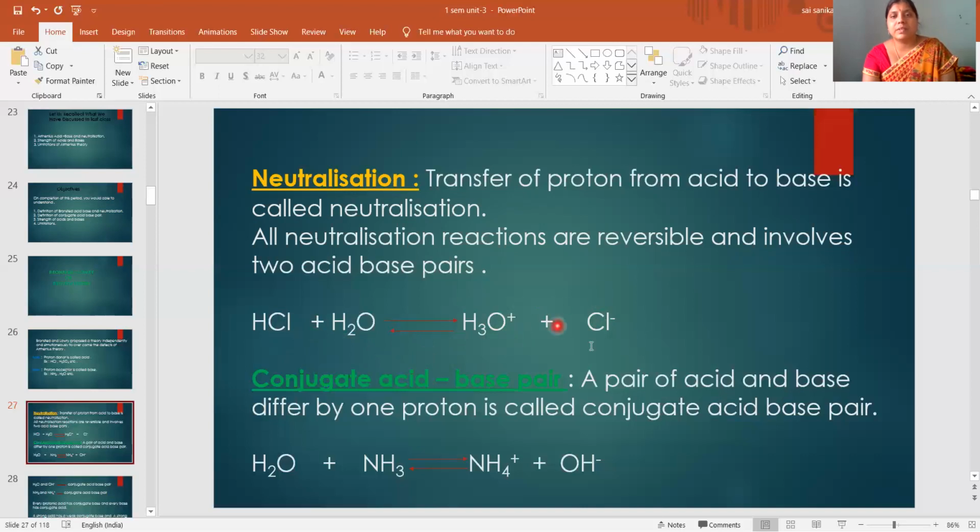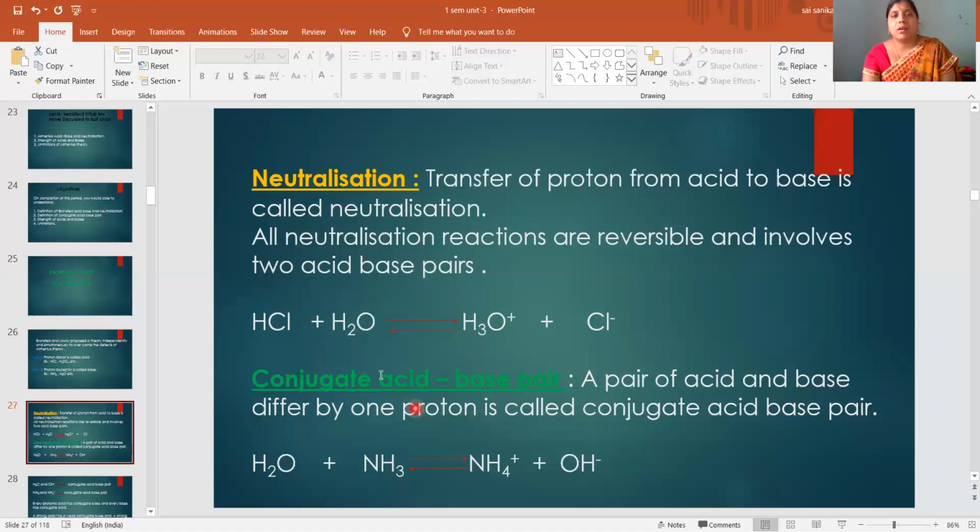The Cl minus will take proton from here, and this H3O plus will donate proton. As it is donating proton, it is an acid. As it is accepting proton, it is a base. So these two are an acid base pair. HCl and Cl minus are one acid base pair, and H2O and H3O plus are one acid base pair. So the reaction involves two acid base pairs.